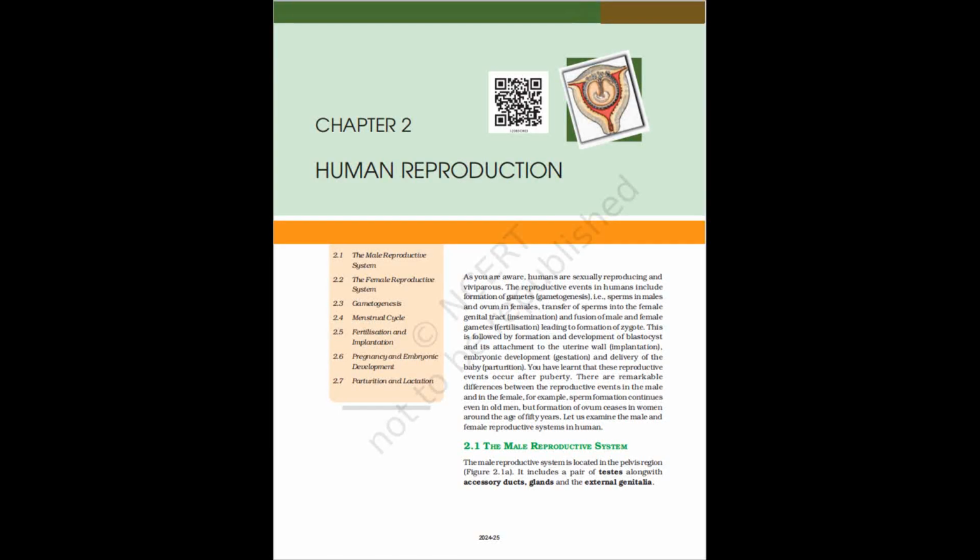The placenta facilitates the supply of oxygen and nutrients to the embryo and also removal of carbon dioxide and excretory/waste materials produced by the embryo. The placenta is connected to the embryo through an umbilical cord which helps in the transport of substances to and from the embryo. Placenta also acts as an endocrine tissue and produces several hormones like human chorionic gonadotropin, HCG, human placental lactogen, HPL, estrogens, progestogens, etc.